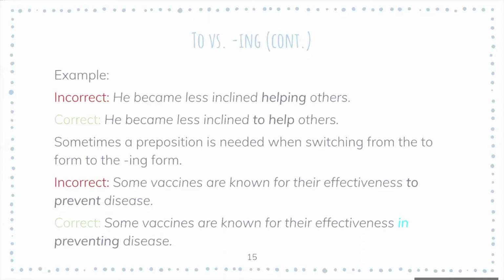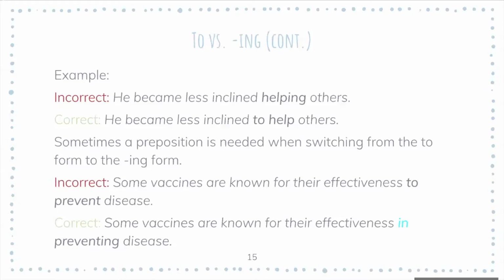So here we have an incorrect version of the sentence, which says, "He became less inclined helping others." To some people, it may not sound correct, but if you are unsure, you can always plug the to form in to see which one makes more sense. So in this case, if you plug the to form in, "He became less inclined to help others." Well, obviously that sounds more correct, and therefore you can use it.